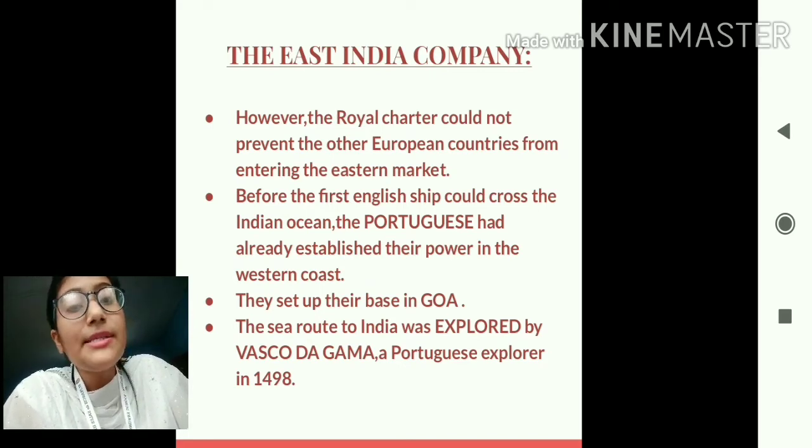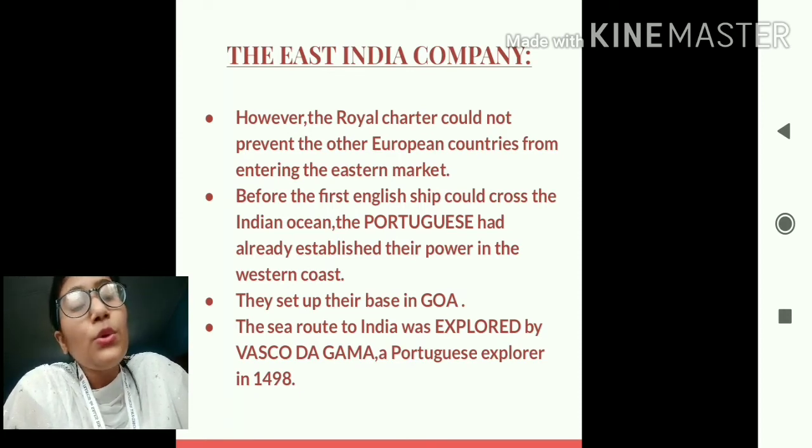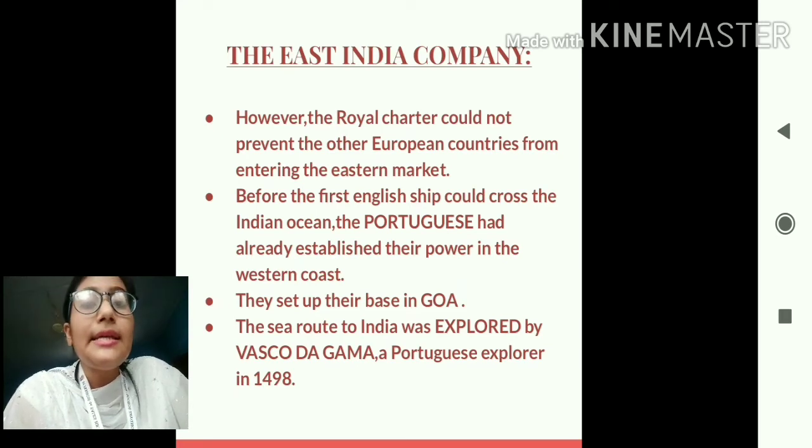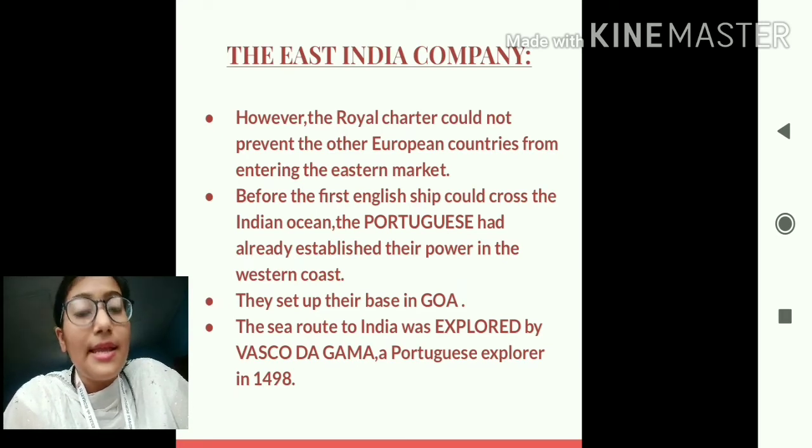So by various illegal means, they started entering India. Even though they did not have the written permission or the charter of the Queen, then too they entered India and started trading in India through various illegal means.